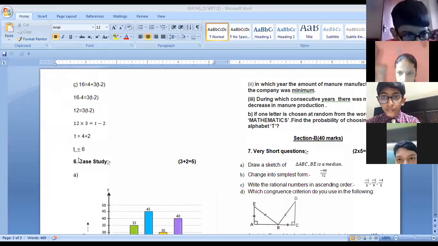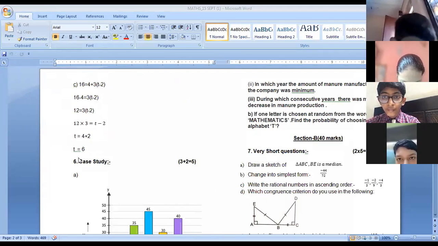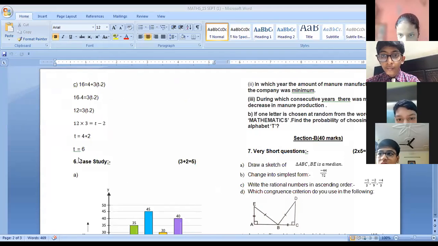We have to find out the mistake in the C part. Four by one, no. Yes, Avika, you are right here. In 12 by 3, in place of this multiplication, there should be the division sign, because when you are transposing this number from the right to the left side, the multiplication will change into division. So instead of 12 multiplied by 3, it should be 12 divided by 3.